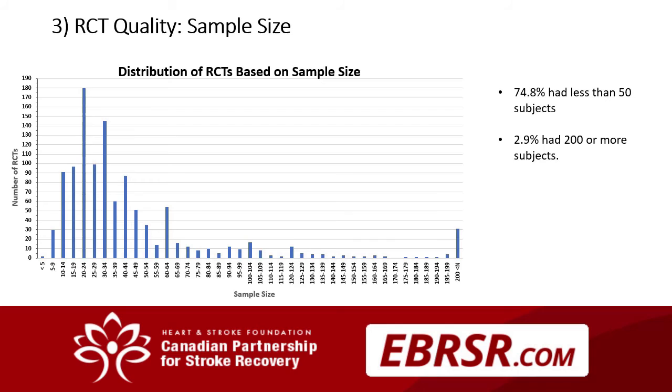Lastly, we wanted to examine factors affecting RCT quality, one of which is sample size. Here we can see the distribution of RCTs based on sample size. This data shows that 75% of the studies had less than 50 subjects, and only 2.9% had 200 or more. This means that for the most part, this evidence base is made up largely of small sample size trials.